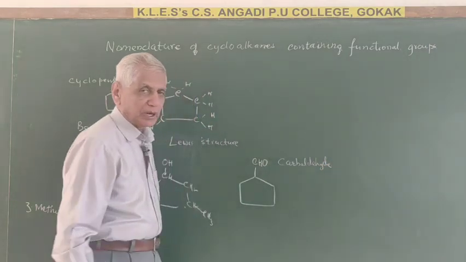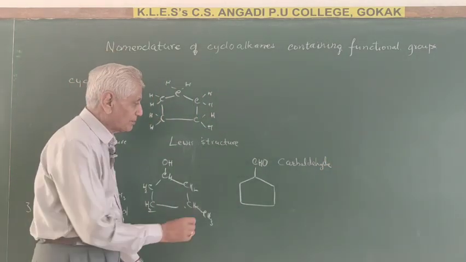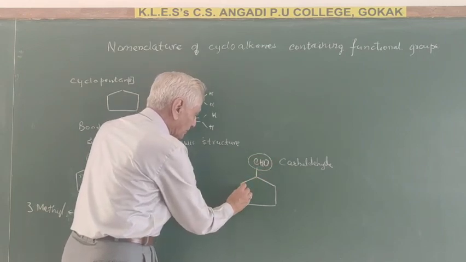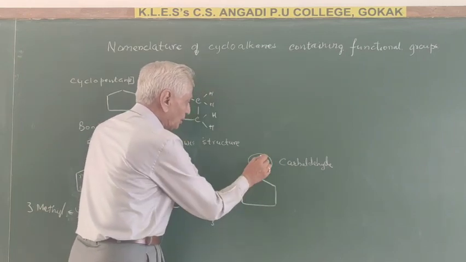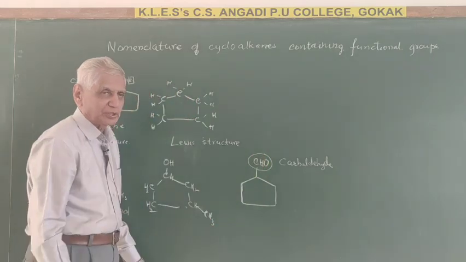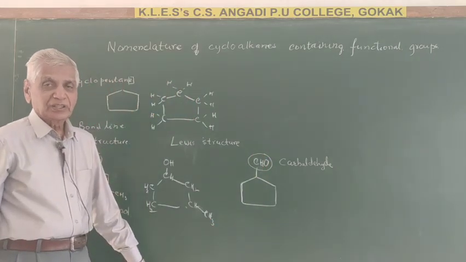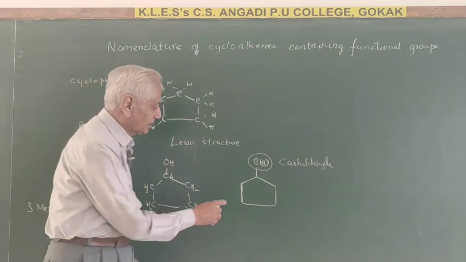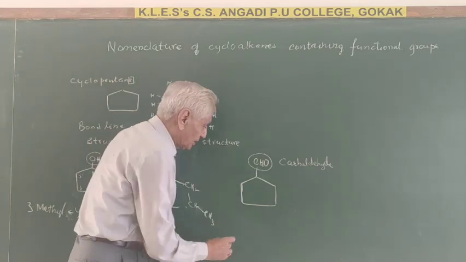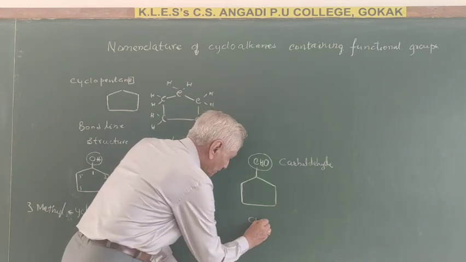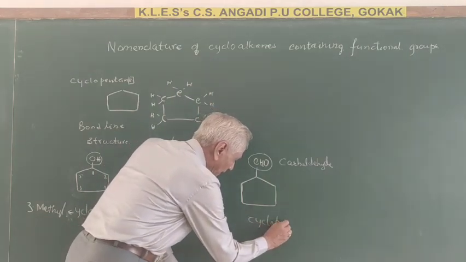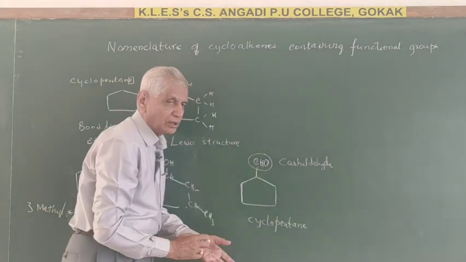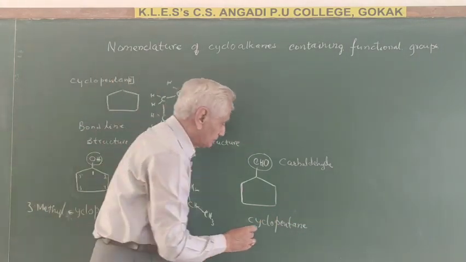We make use of the carbaldehyde suffix when the CHO group is directly attached to the ring system. In that case the suffix used is carbaldehyde. Therefore the name of this compound is cyclopentane carbaldehyde.